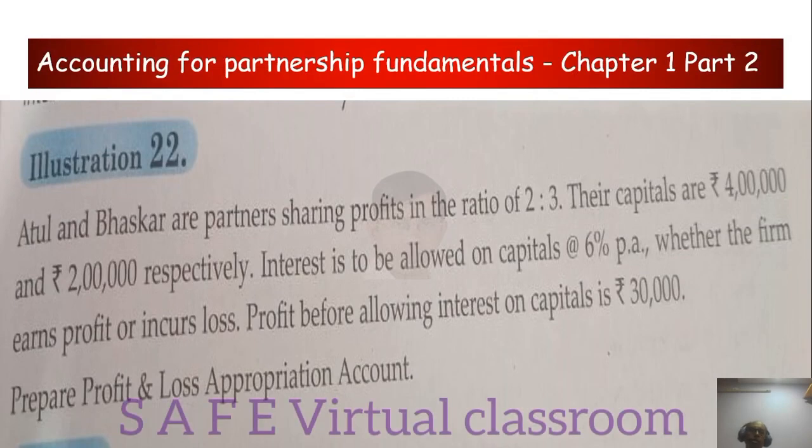Accounting for partnership firm, chapter 1, part 2. So just take some time to try to work out this problem. Maybe 2-3 minutes you should be able to work it out. Maybe take a screenshot of this question and try working out the problem on your own.